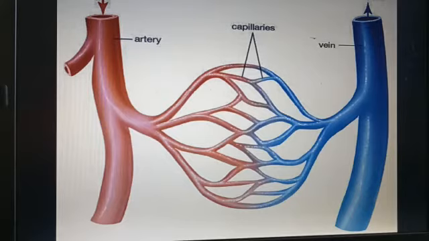Capillaries. Capillaries are small thin blood vessels that connect the arteries and veins. They spread through the body tissues so that the blood gets to every cell of the body. Now vein. Veins carry blood back to the heart.